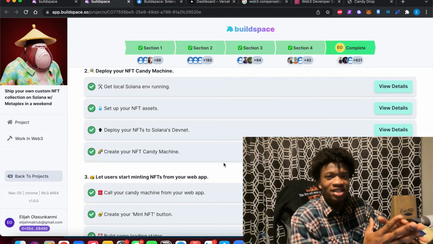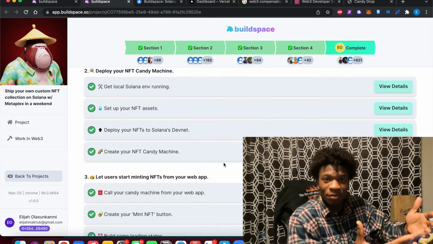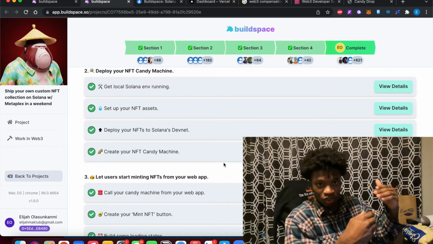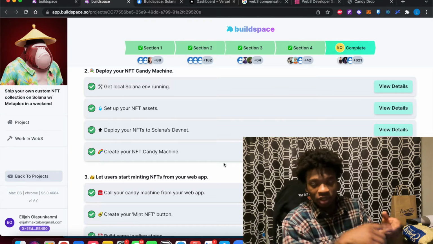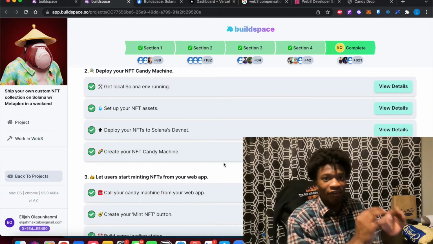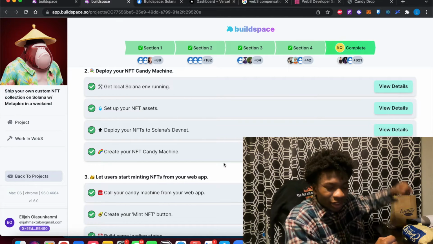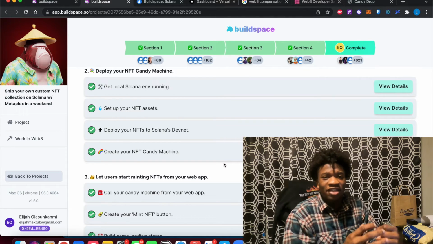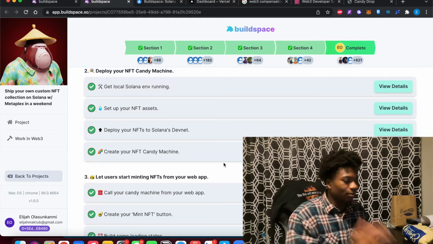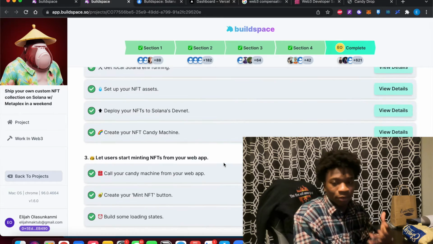If you know what Shopify is, it makes it easy for e-commerce websites to build on top of Shopify, and you can build a website, you can keep track of your inventory, you can do all those things very easily without worrying about the code. So the same thing, Metaplex extracted all that code and they make it easy for you to build an NFT project using them. So that's what the Candy Machine is, and I'm going to show you what that looks like